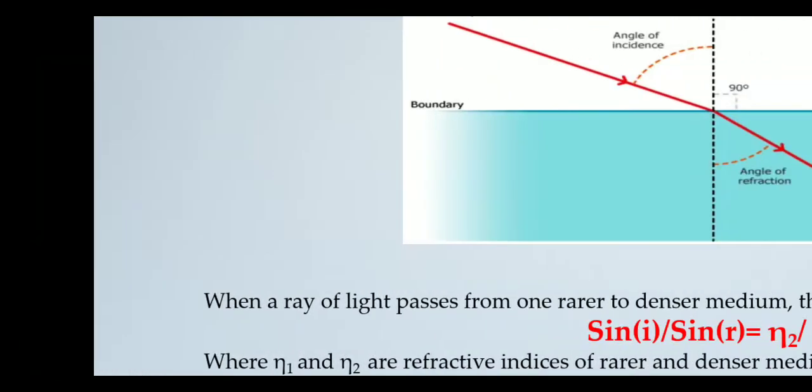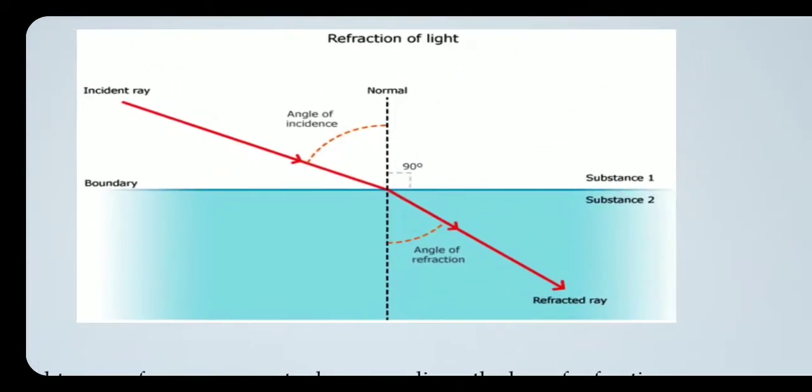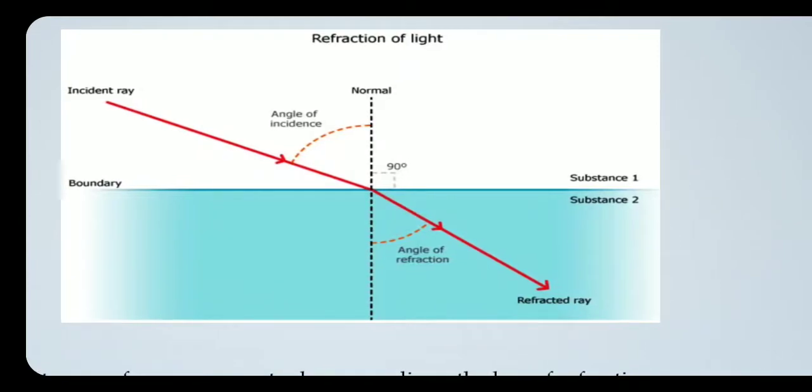Now let us look at the image which explains the phenomena of refraction of light. So we have two mediums, as you can see, the white background and the blue background. So this is first medium and this one is the second medium.